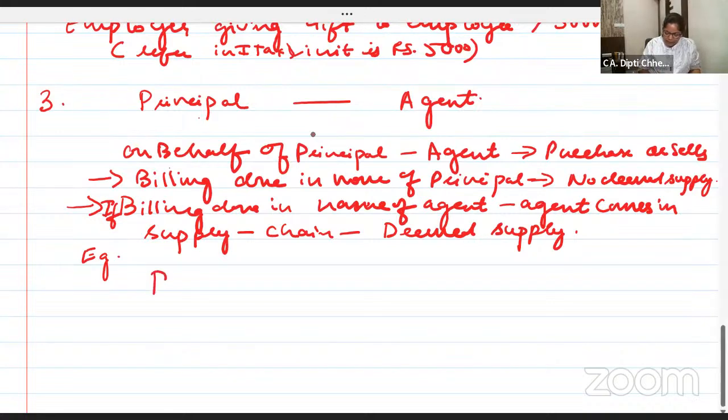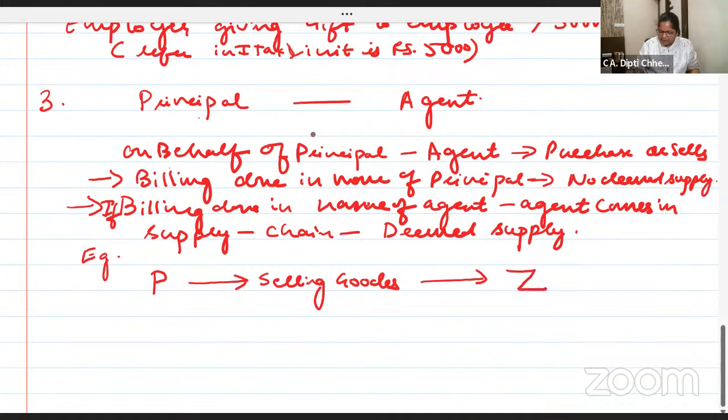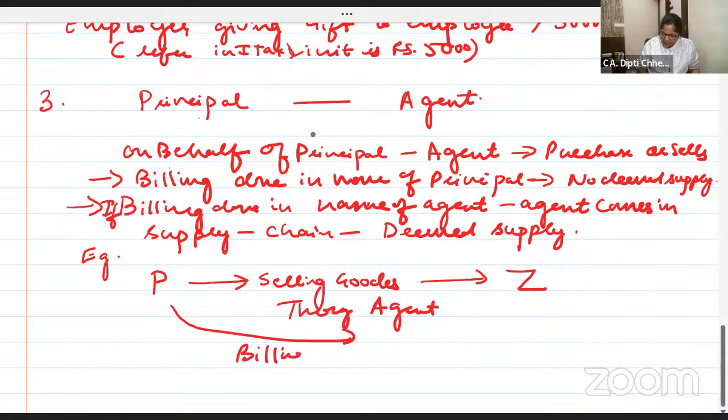Okay. Principal's name is P. He's selling the goods to say Z through agent. But then P is doing billing in the name of agent. तुम जानो तुम्हारा, you buy from me. This happens in the franchises.